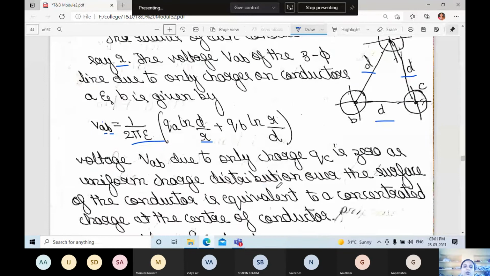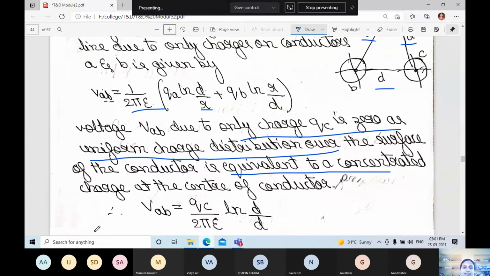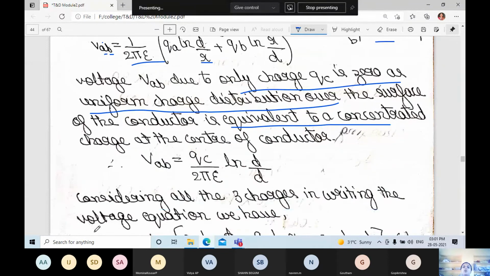Voltage VAB due to only charge QC is 0, as a uniform charge distribution over the surface of the conductor is equivalent to a concentrated charge at the center of the conductor. We are only considering A and B, so the C term will become 0 here.